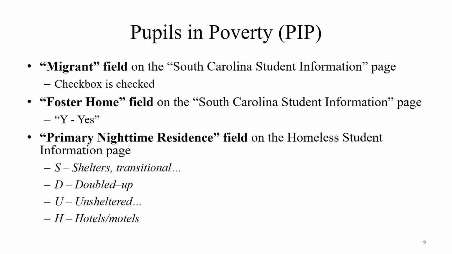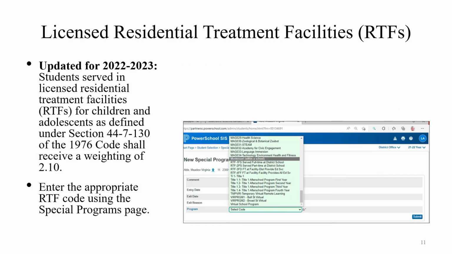There is not currently a tab for you to choose or a page on which you can edit or add Pupils in Poverty records, but you can view a student's status on the Add-on Weightings tab. In addition, there are several hidden PowerSchool fields that will trigger PIP funding. Please note an update for 2022-23. Students served in licensed residential treatment facilities, RTFs, for children and adolescents as defined under Section 44-7-130 of the 1976 Code shall receive a weighting of 2.10. Enter the appropriate RTF code using the Special Programs page.